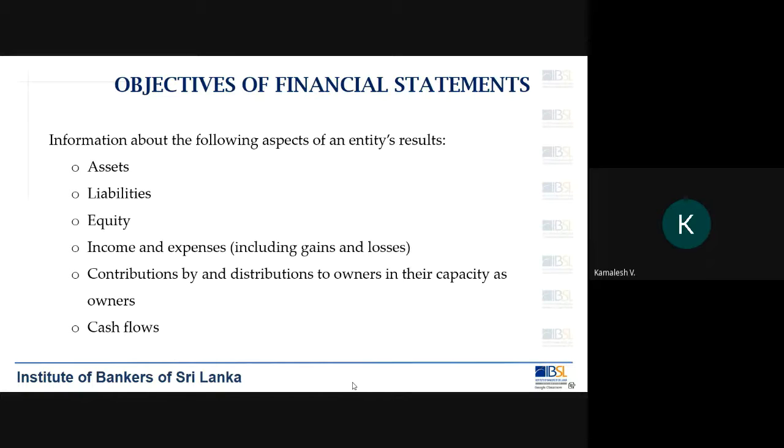What are these aspects? Many of them are already known to you. You have the assets, you have the liabilities, you have the equity, that is the capital, reserves, and so on. Then you have the income and expenses.